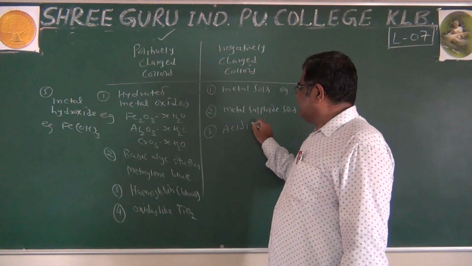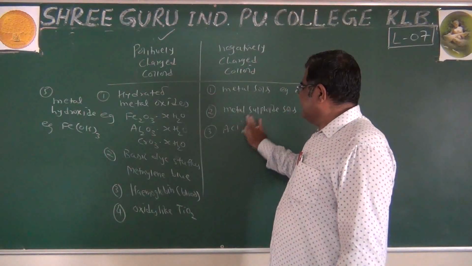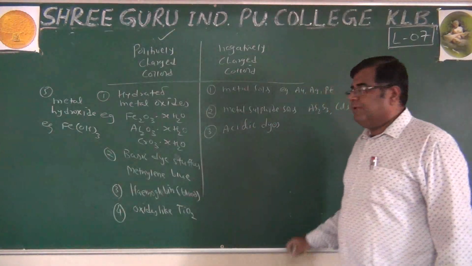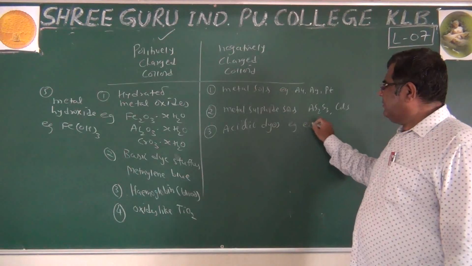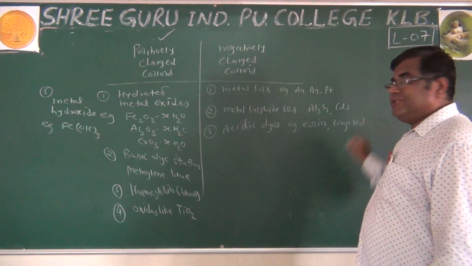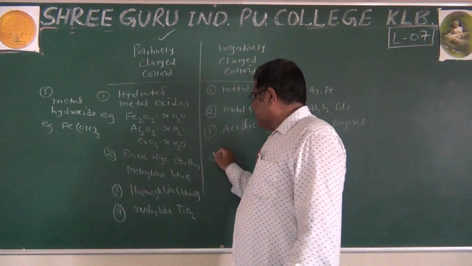Acidic dyes, for example eosin, congo red, this type of dyes.